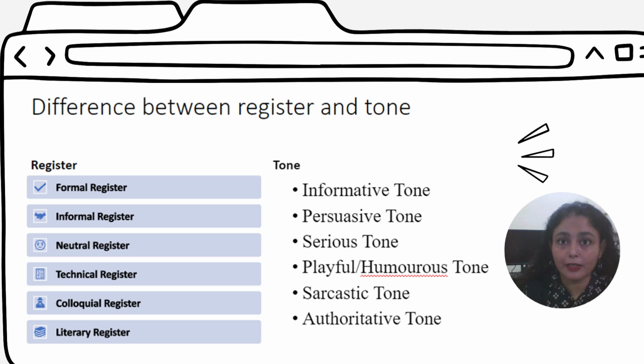The register is rather formal. You will not be using this register with your friend or with any person of your age you are meeting for the very first time. You would not say, could you please tell me your name, unless that person is from the hierarchy or is superior to you on the basis of age or ranking. The third one: I humbly request the divulgence of your esteemed name. I repeat, I humbly request the divulgence of your esteemed name.